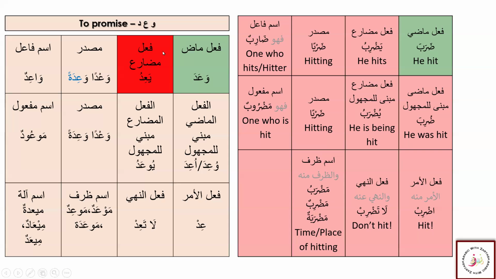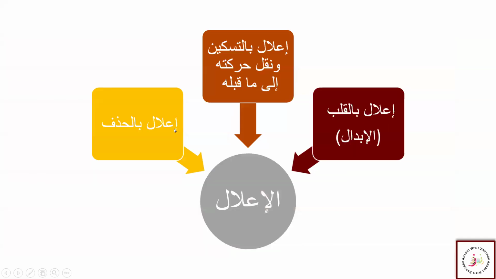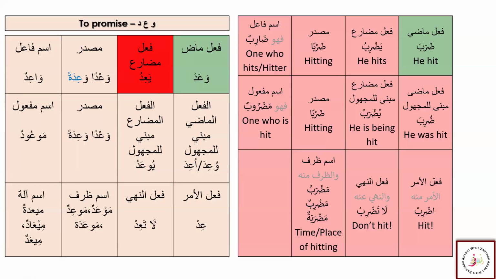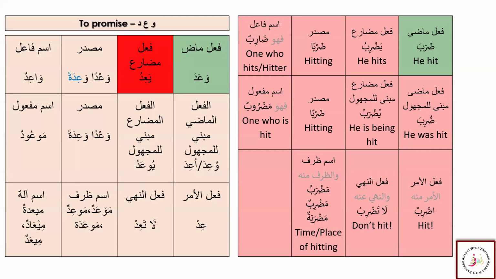We see the dropping of the harf illa, that is waw. So what happens here? Which type of i'lal just happened? We have here i'lal bil hadhf, because we have the hadhf happening here, the dropping of the waw, the harf illa. So what type of i'lal did we apply here? It is i'lal bil hadhf. So wa'ada ya'idu wa'dan wa'idatan wa'idun. So this is daraba yadribu darban fahuwa daribun.